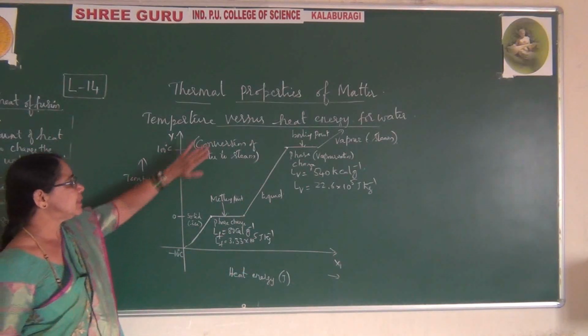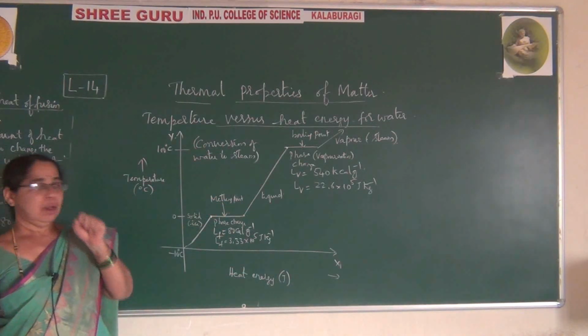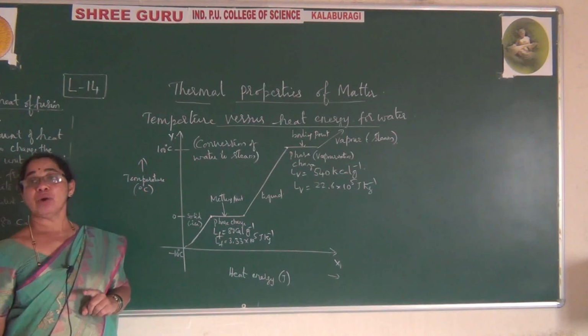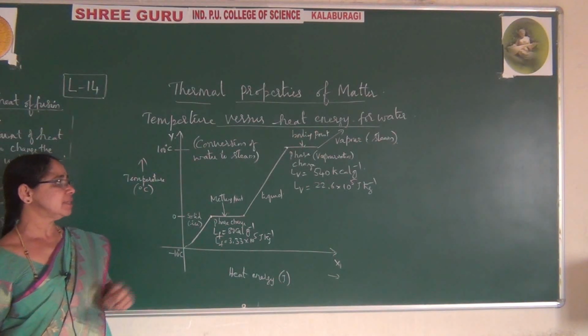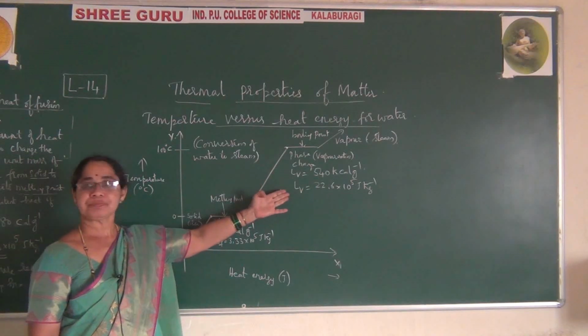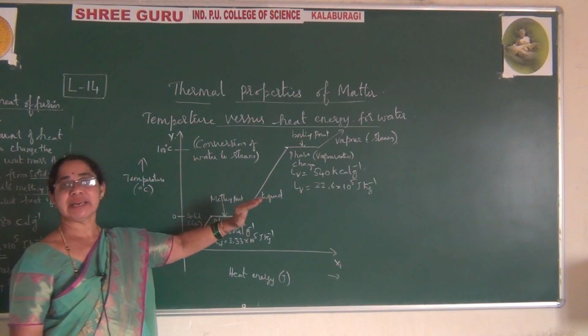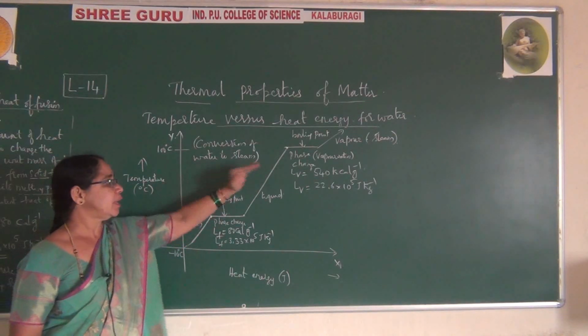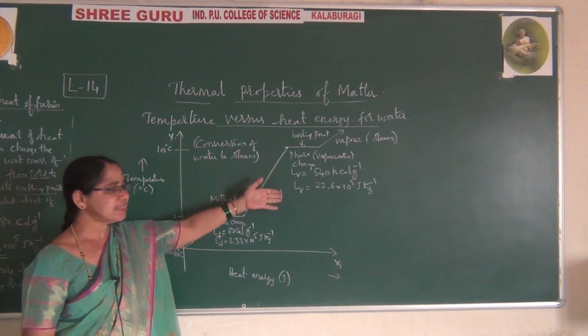All concepts are shown in this graph. And I explained how severe burns take place, and what the value is for this. Because of this, the more heat you get, the more severe the burns, as I said already.